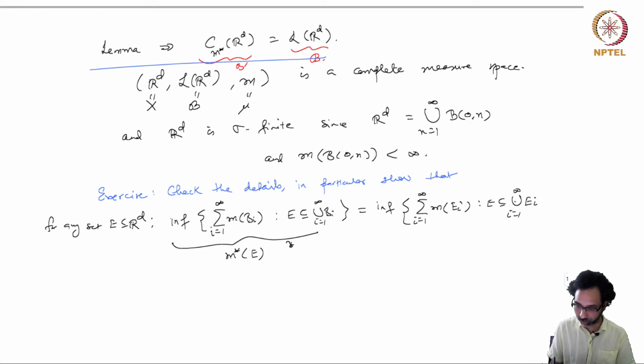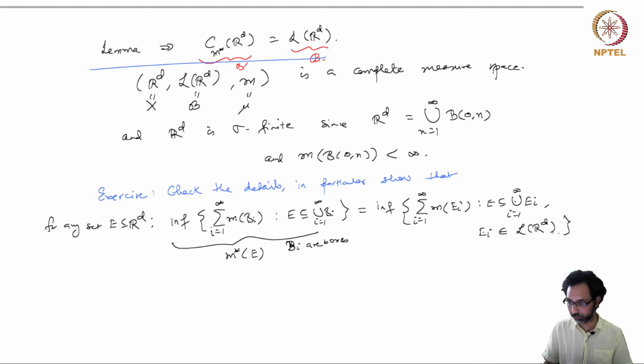So here the BI are boxes, and here the EI belong to the Lebesgue sigma algebra for each I. So one has to show this equality to conclude that, because the left hand side is the Lebesgue outer measure and the right hand side is the outer measure. So here I should rather write,